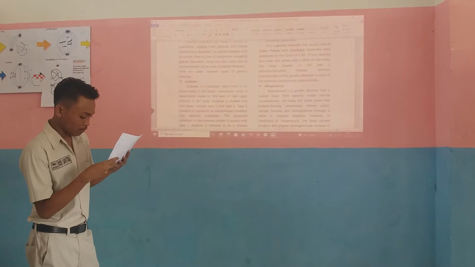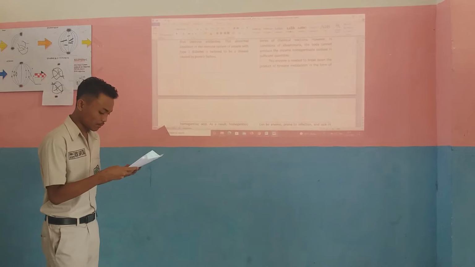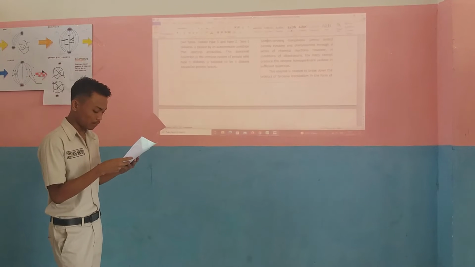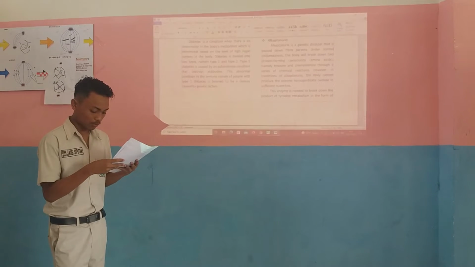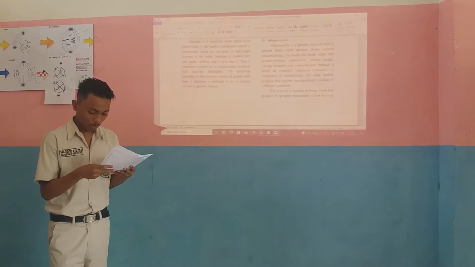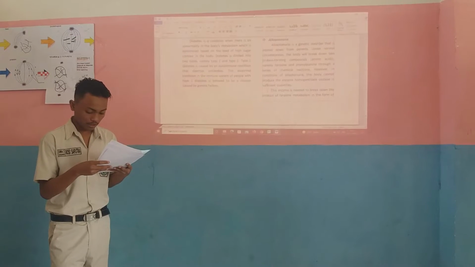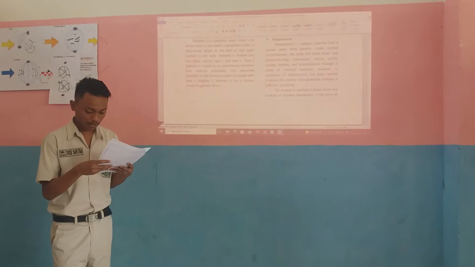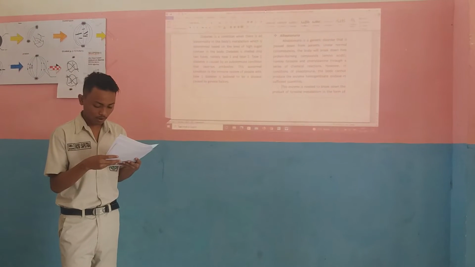The next, alkaptonuria. Alkaptonuria is a genetic disorder that is passed down from parents. Under normal circumstances, the body will break down protein-forming compounds, amino acids, namely tyrosine and phenylalanine, through a series of chemical reactions.